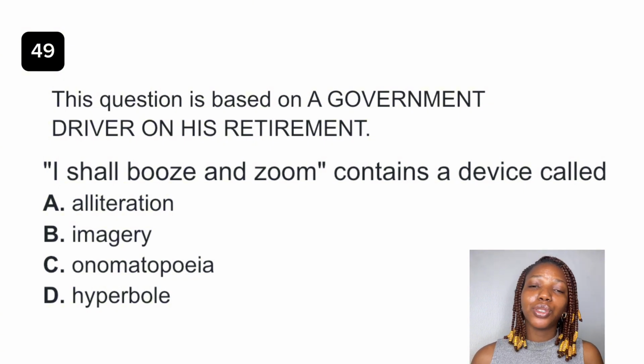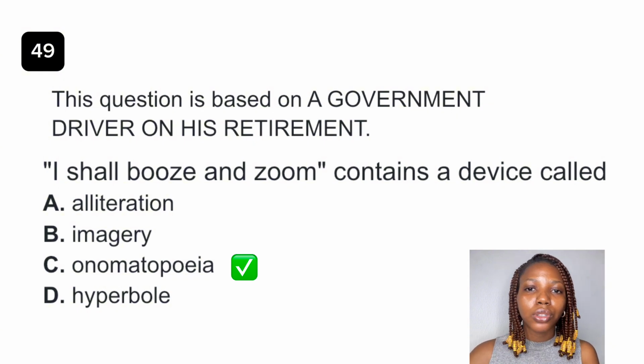The best answer to this question is onomatopoeia, option C. Onomatopoeia refers to words that imitate the sounds they describe. Alliteration is repetition of initial consonant sounds. Imagery is the use of vivid, detailed description that appeals to the senses, such as the sense of touch, the sense of sight, and so on.